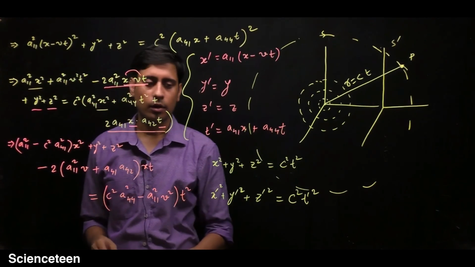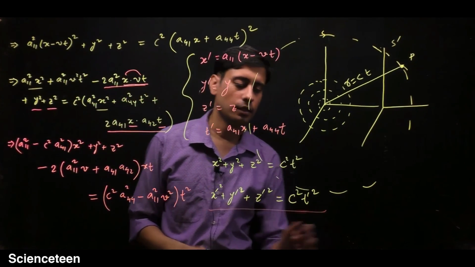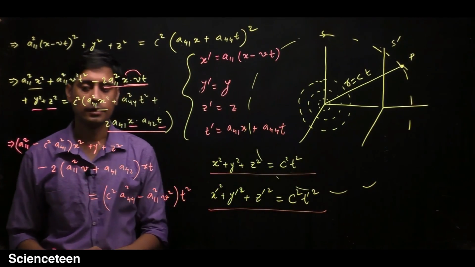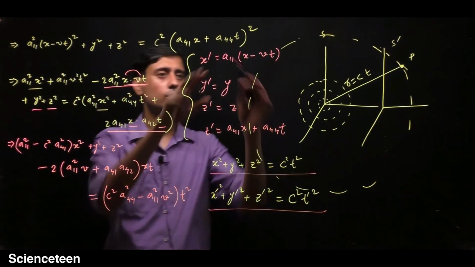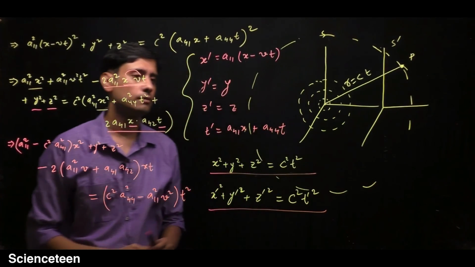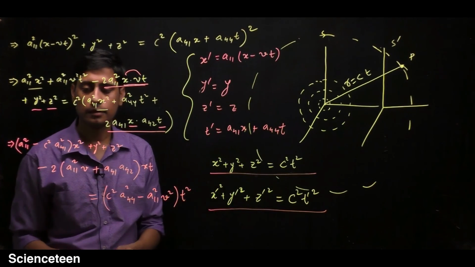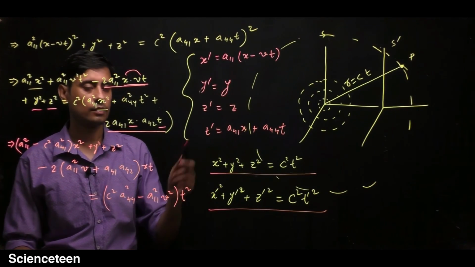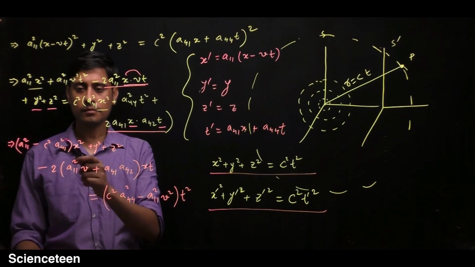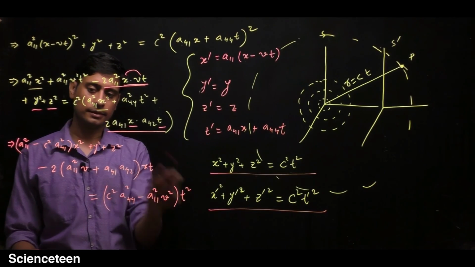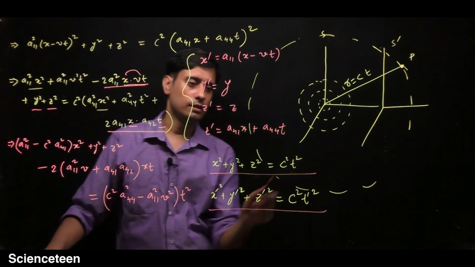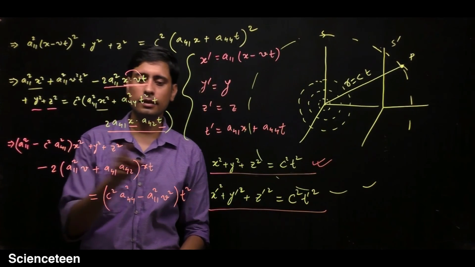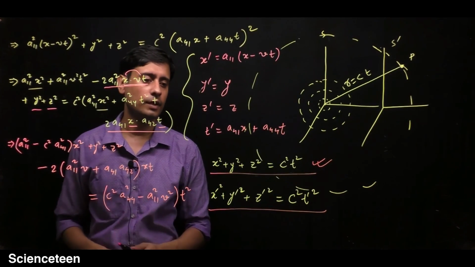Now this equation was written in the primed coordinates, and this was in the unprimed coordinates. We have converted it by using the arbitrary transformation equation, because these constants have not yet been calculated. So now you can see that this equation and this equation are the same, because they are written in the unprimed frame.